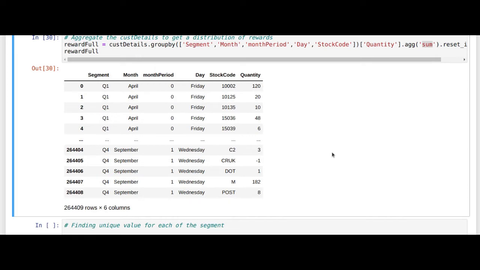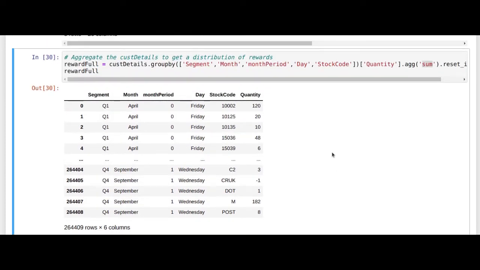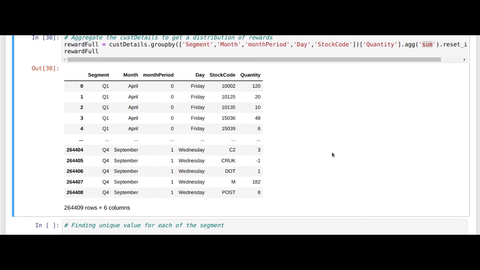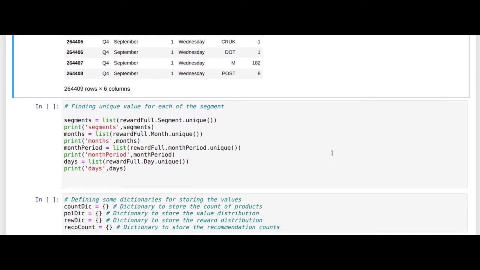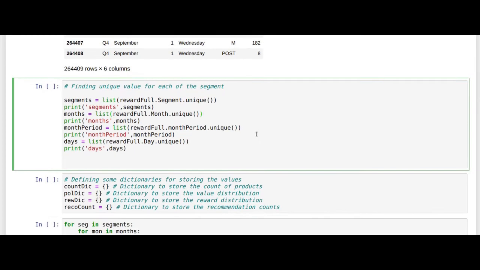So before we build these value and reward distributions, first we'll have to extract the different unique values of the various components of our states, like the segments, months, month period, days. Because we'll see in the next code block that we'll be building some iterative loops around these components before we extract the information which we want.